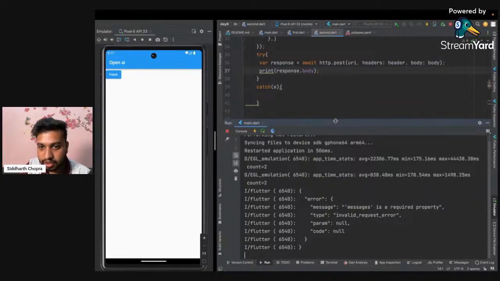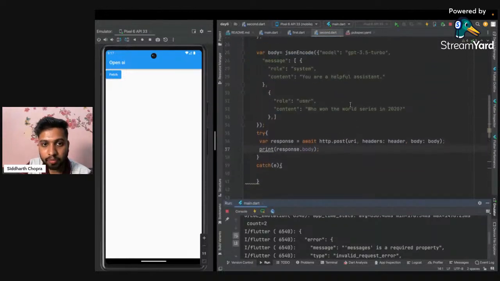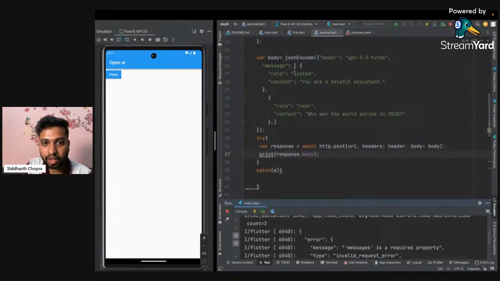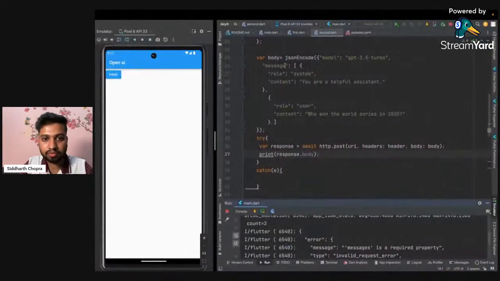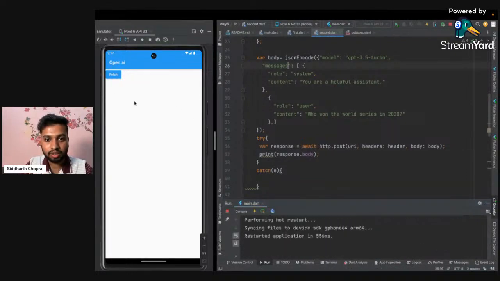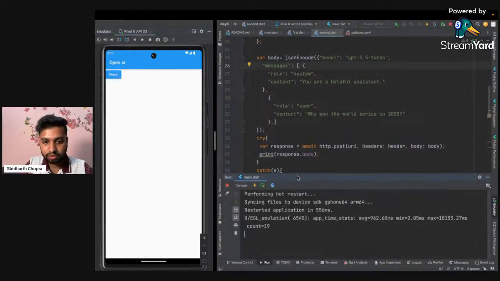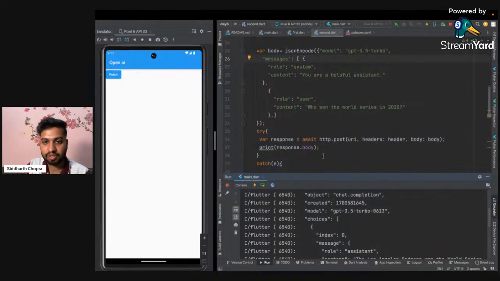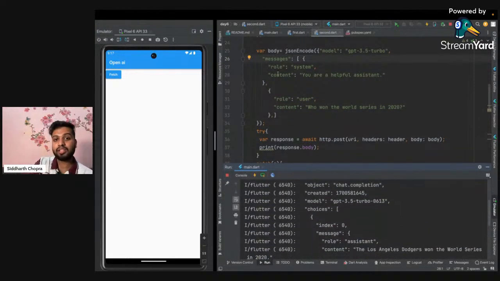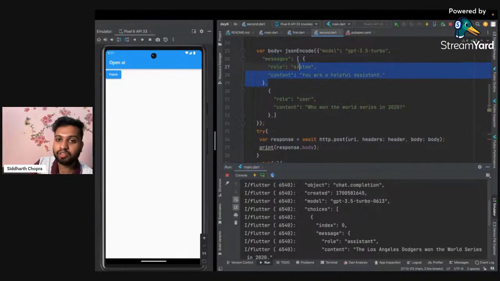Our message is a required property. We have added the message here, but it is not showing. Let's check messages. Okay, we have to add messages, not message. Running this code again. Okay, now we have our answer. This is the default message that we have given to ChatGPT.